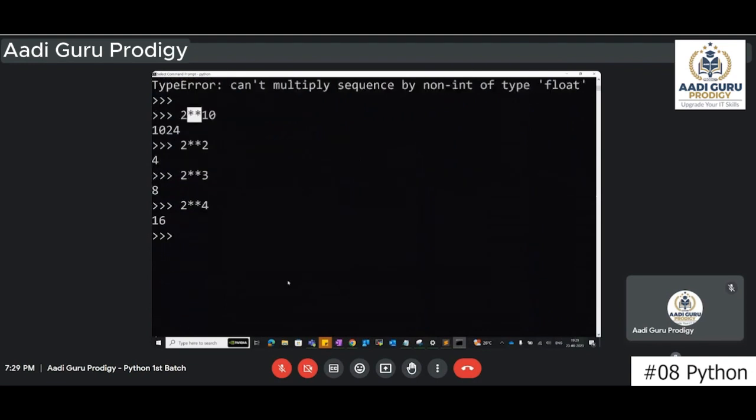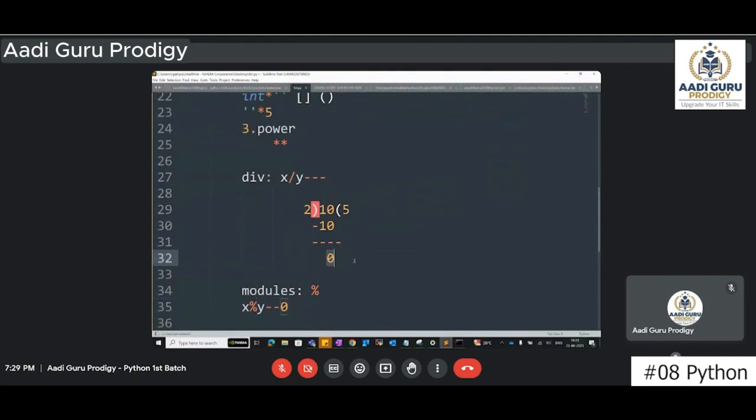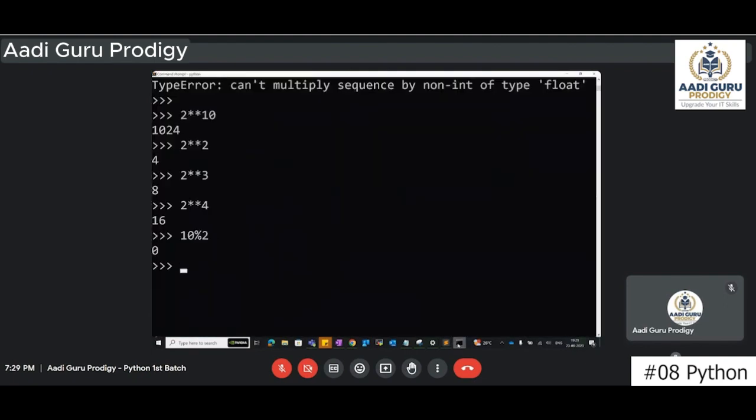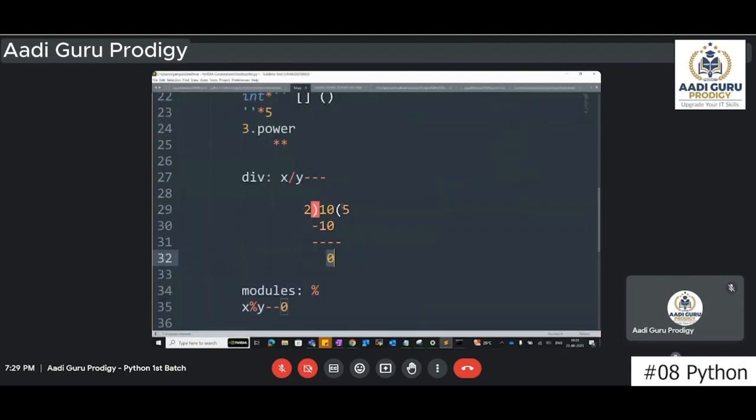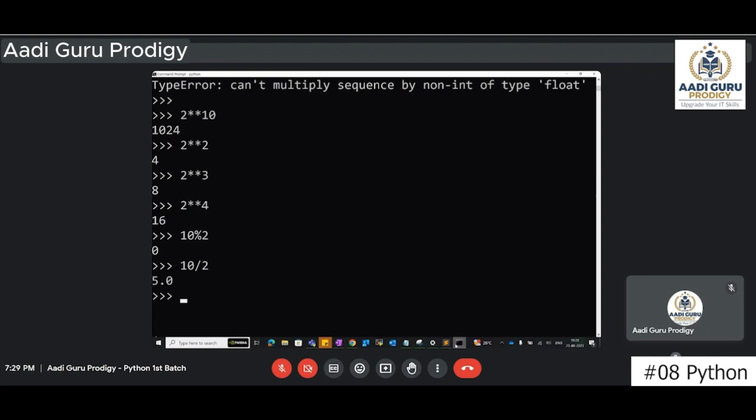So now let's see. I have 10 modulus 2. Modulus means I will get this answer, 0. And 10 divided by 2, I will get this answer, that is 5. Here we are getting 5.0. That means if you use a single slash, you will get the result in floating point. If you use a double slash, it will remove the point values and give only the values before the point.